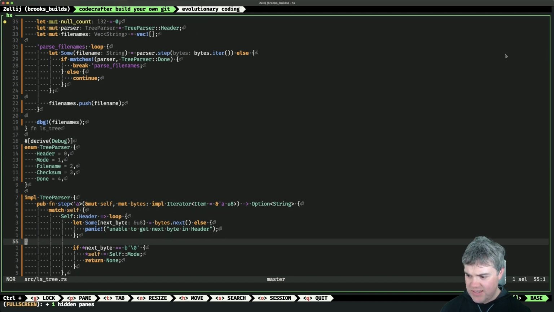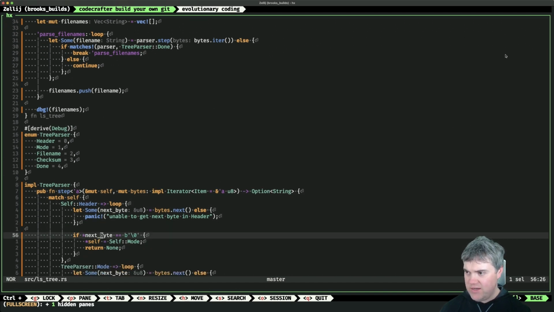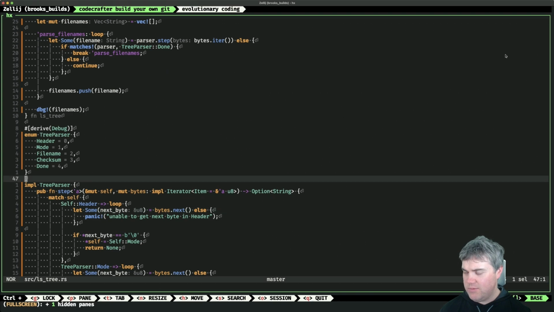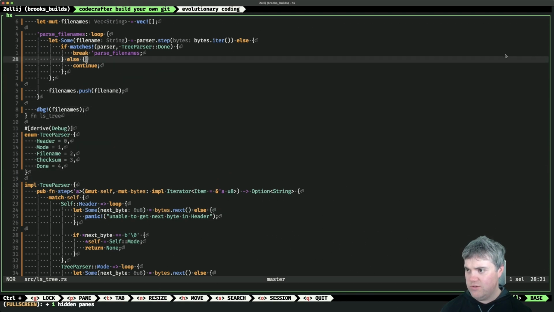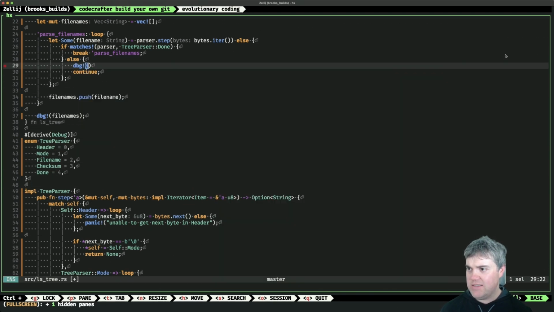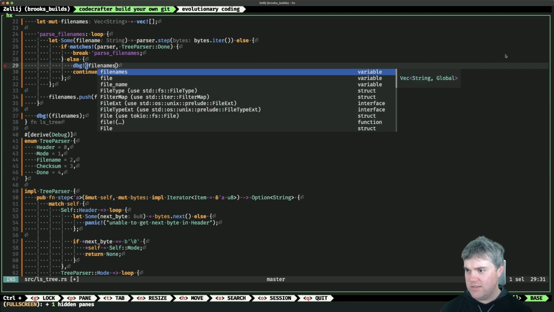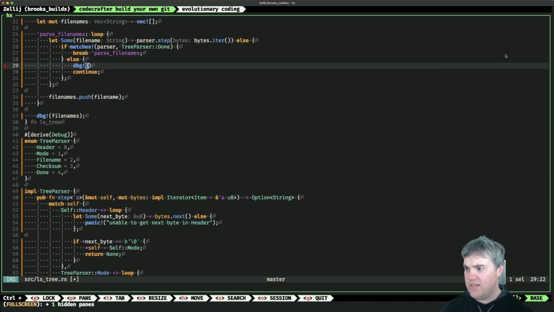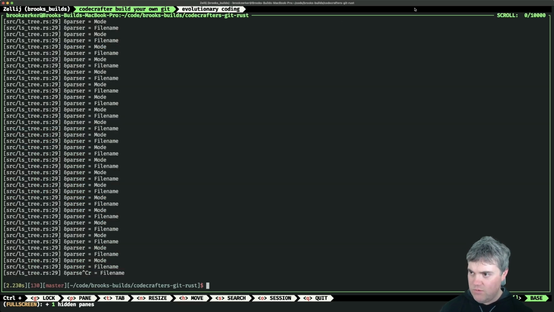Okay, so I want to see if we get down here. You're in debug mode, so I want to look at the file names. I'm going to look at the parser inside of here. Okay, so we see it's going back and forth between mode and file name forever. It's not ever exiting out.